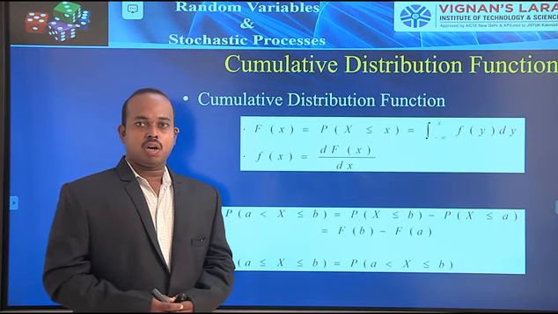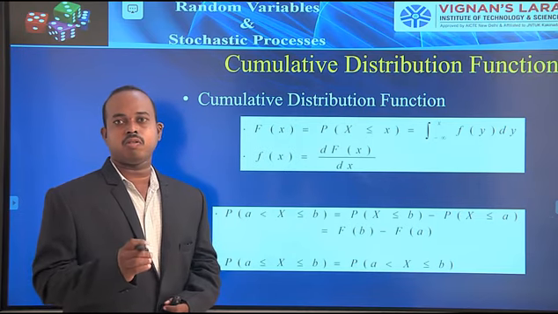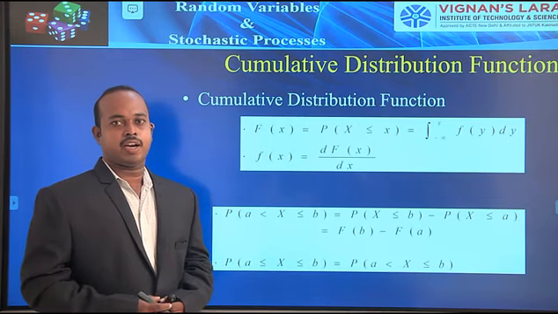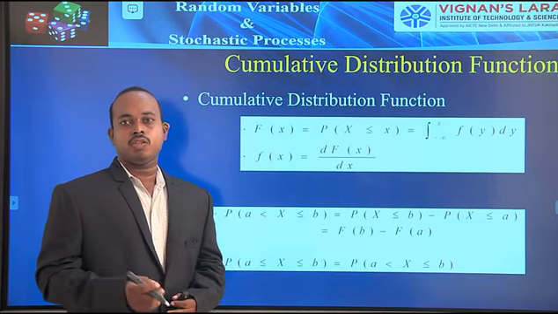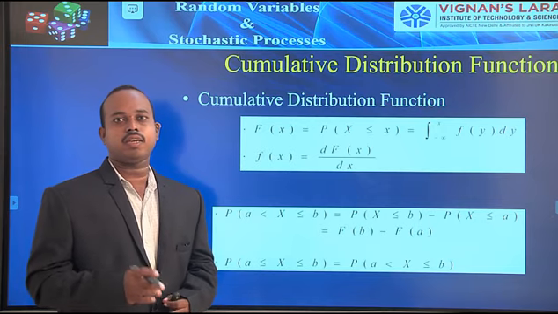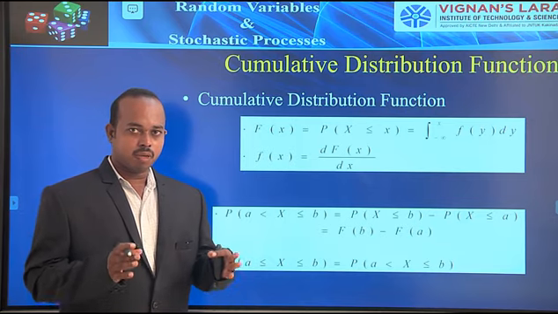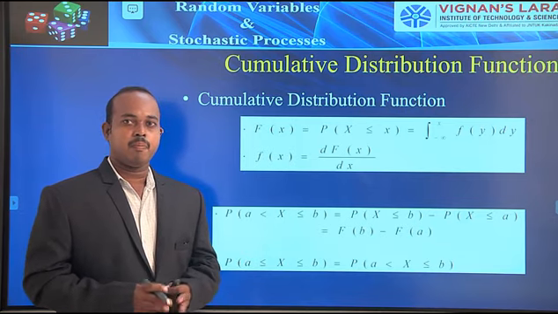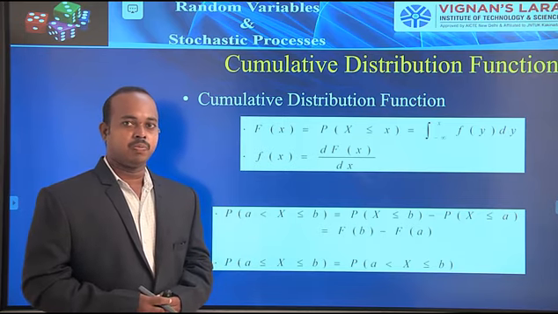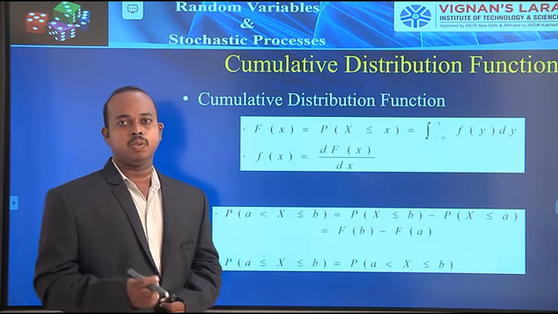Coming to electronics, we have to calculate how many electrons are projected on a screen. If more electrons are projected, the screen resolution is very high. Suppose the electrons are normally distributed, the screen is like a box cut. It does not have any clarity, that means it is like a blurred image. So how many electrons strike the screen decides the resolution of an image or video. These are totally different types of applications relating to the distribution function.